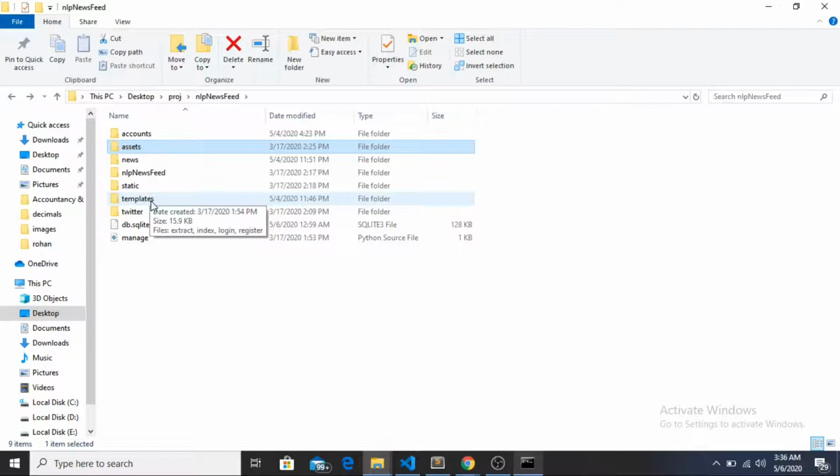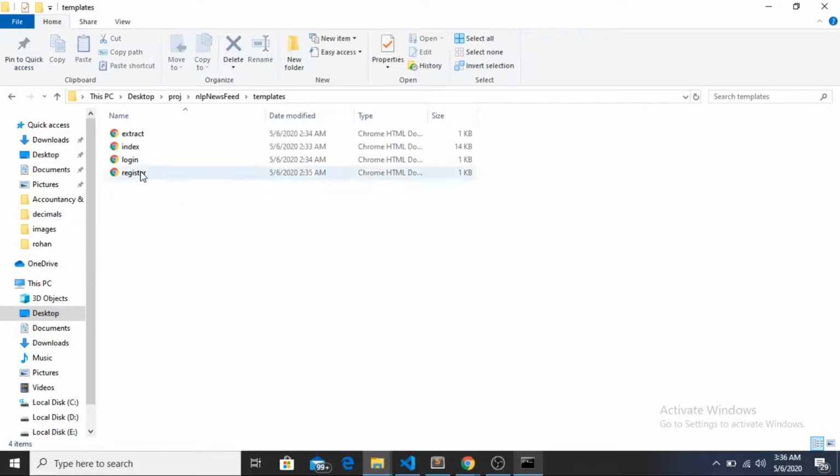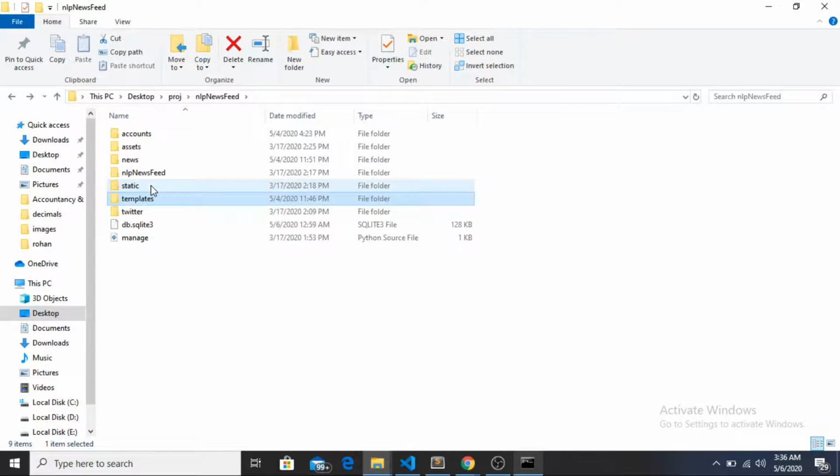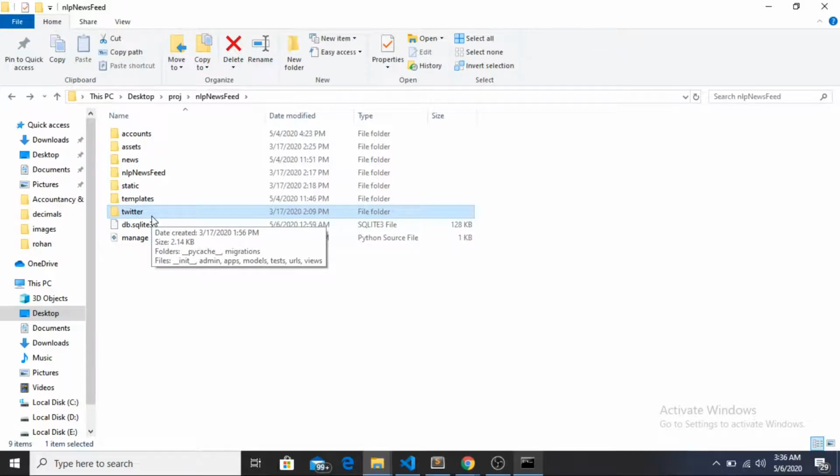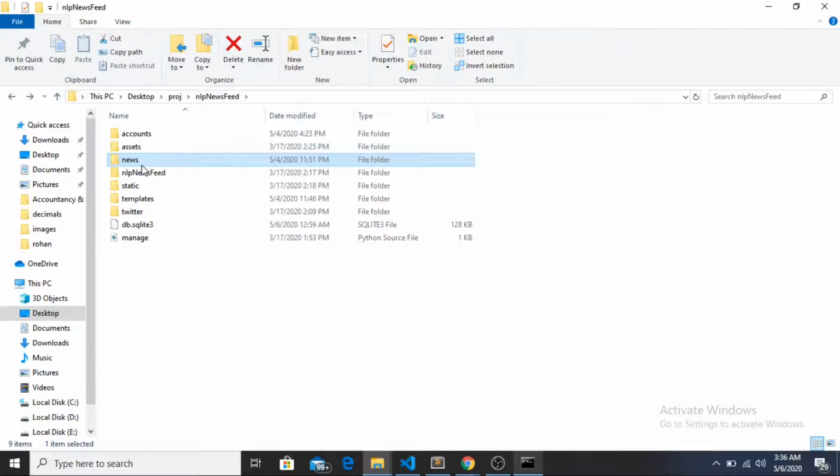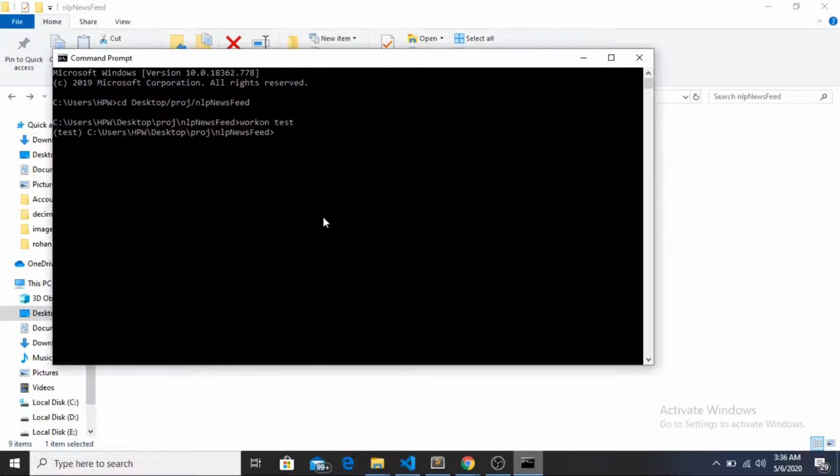Then templates contain all the HTML files. So here are all the HTML files. Then this folder is for the display of the content on the web page. This will fetch the content and display it on the web page. And the news folder is for the news extraction, so it will extract the news. We'll not be able to understand it like this, so let's go to the output first.